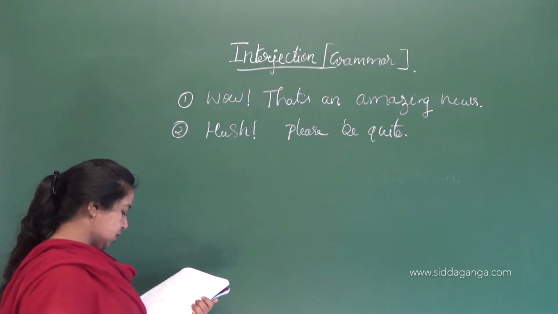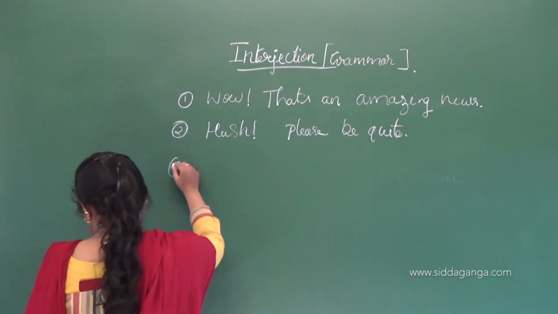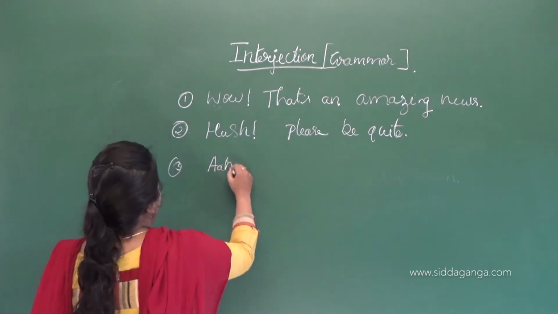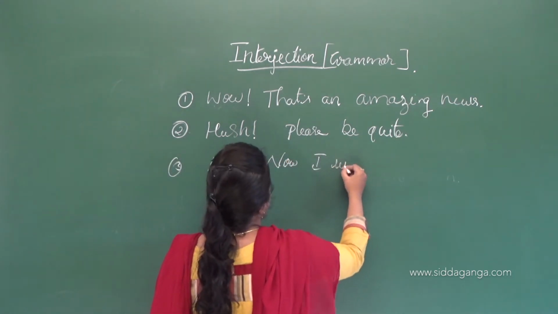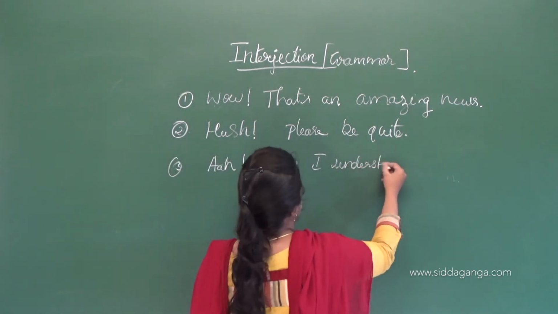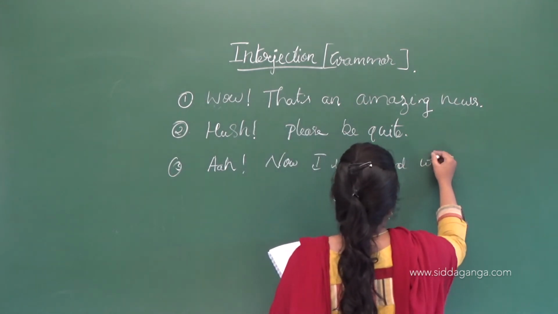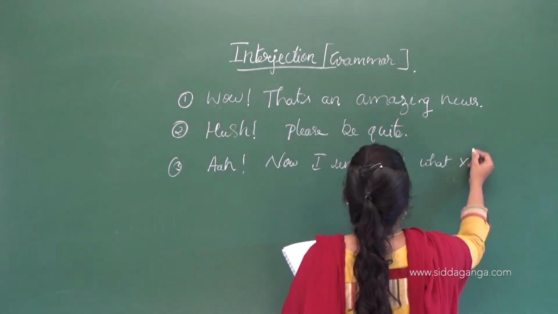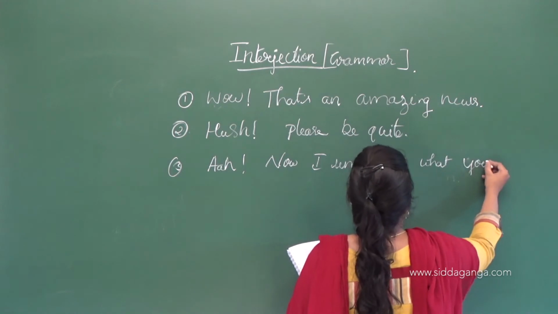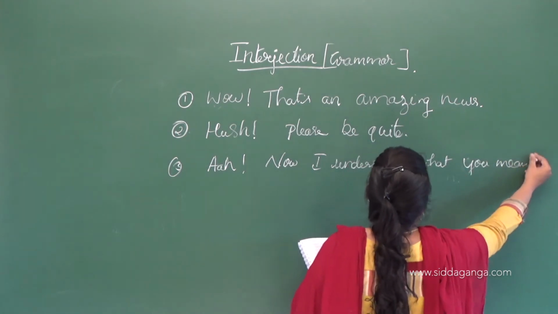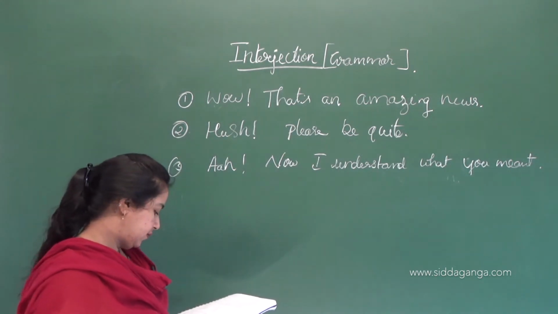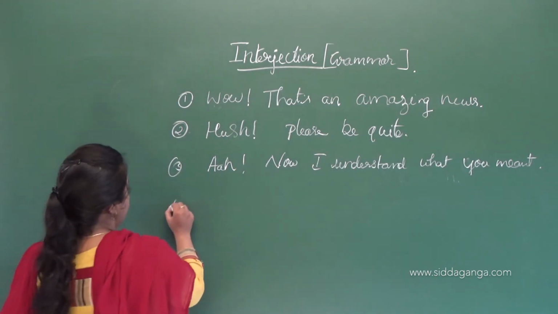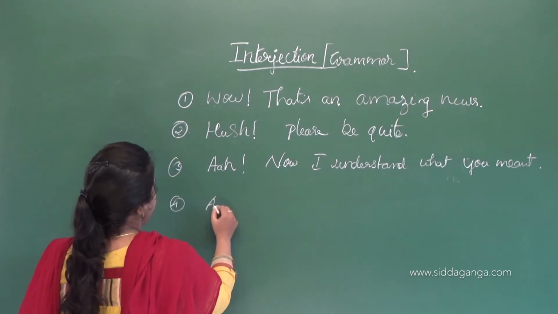Now I understand what you meant. Yeah, I would love to have some apple juice.